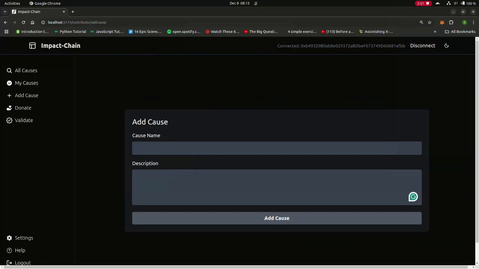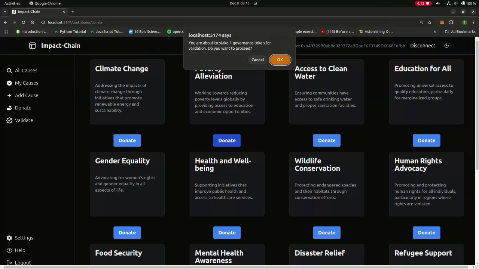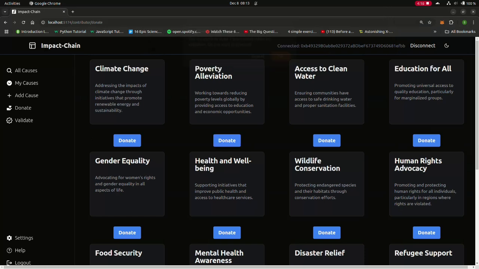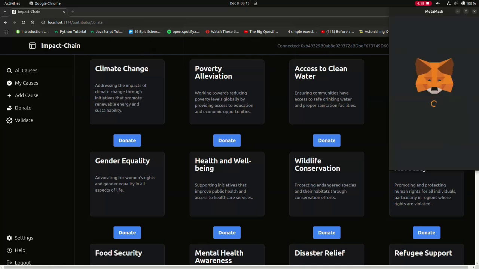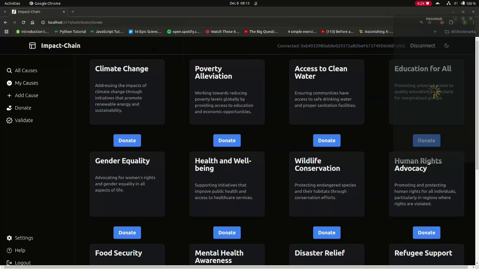Further, there are donors. The main idea behind donors is they can donate ERC tokens, they can donate money to different causes. So let's just say I want to donate some governance tokens for poverty alleviation. As soon as we do that, there's another transaction that is being made from my account to the smart contract. And as soon as that transaction goes through, it is being recorded on the block, and we will have a pop-up that tells us that we have donated to that specific cause.